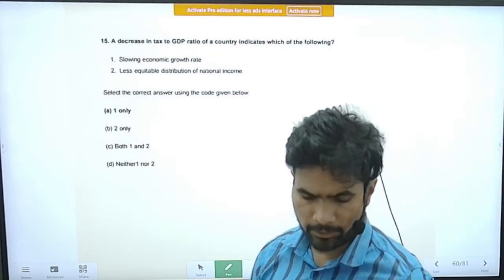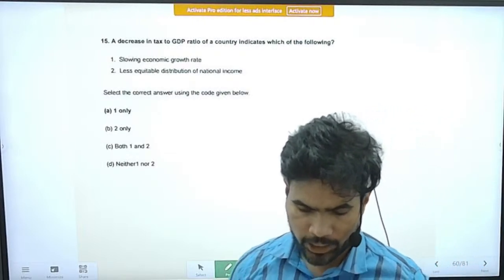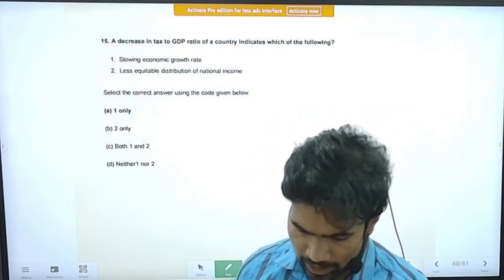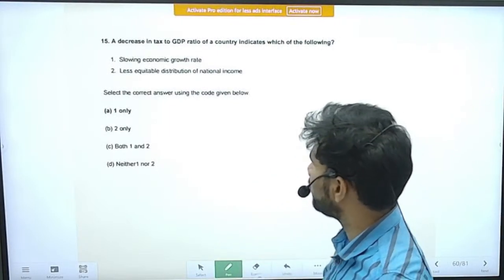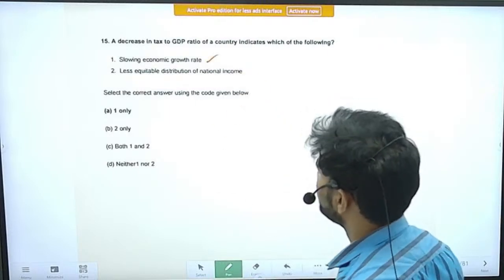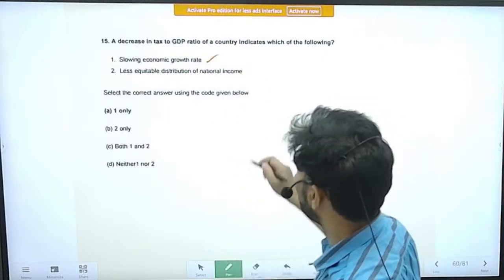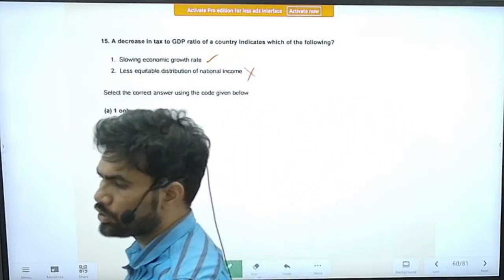Question number 15. A decrease in the tax to GDP ratio of a country indicates which of the following? So it indicates the slowing economic growth rate. Yes, this is a correct statement. Less equitable distribution of national income. So we cannot conclusively say that when there is a decrease in the tax to GDP ratio.